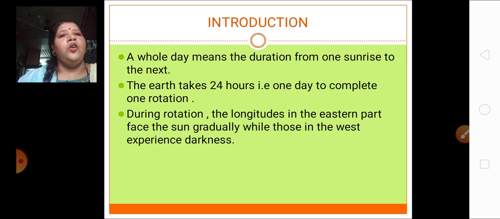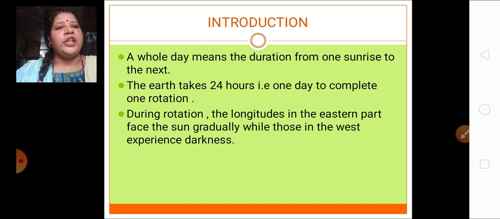Introduction. A whole day means the duration from one sunrise to the next. The earth takes 24 hours, that is one day, to complete one rotation. During rotation, the longitudes in the eastern part face the sun gradually, while those in the western part experience darkness. Okay, so during rotation what happens? The longitudes in the eastern part face the sun gradually, while those in the western part experience darkness.